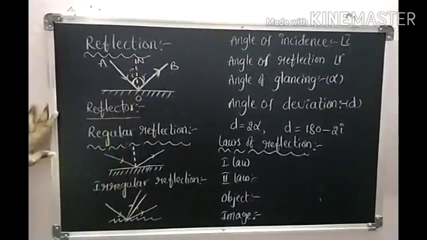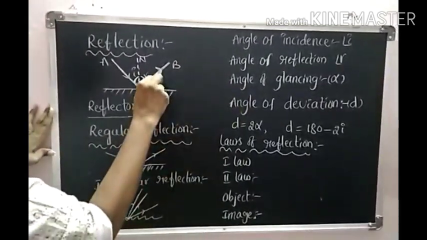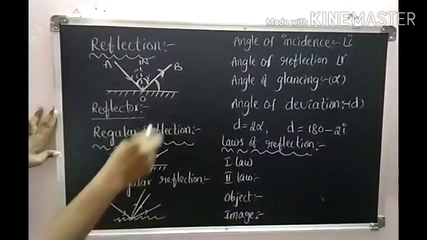So here, what is the angle of glancing? The angle made by the reflected ray with the surface is called the angle of glancing.